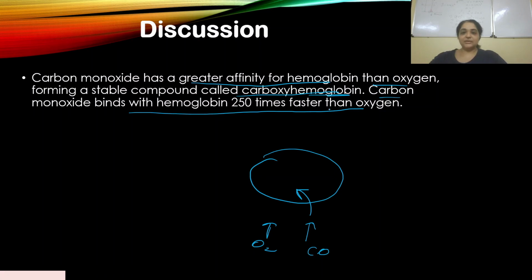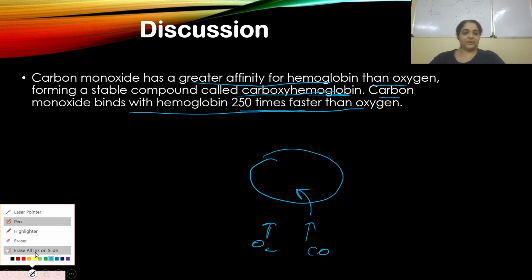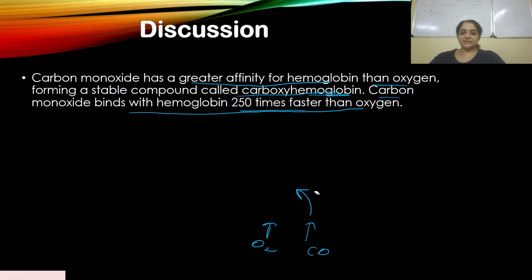It has greater affinity, and it binds with hemoglobin 250 times faster than oxygen. Because of that, it occupies the space that oxygen should usually occupy in the hemoglobin. Carbon monoxide reaches there first because it is faster and it has greater affinity.